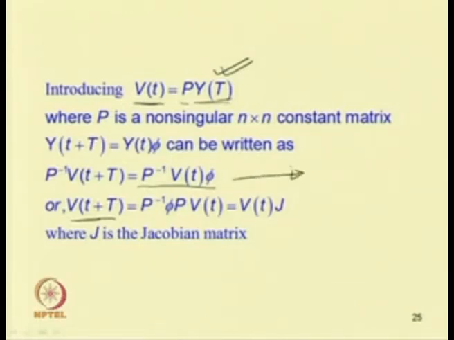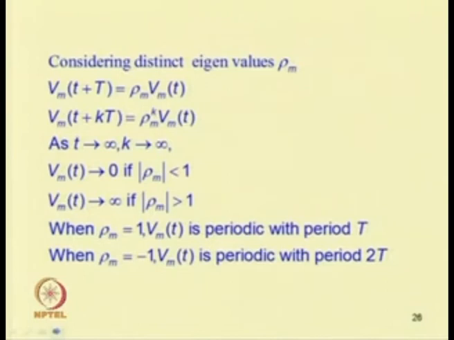So, with P transpose P equal to I, this equation reduces to V(t+T) equal to P transpose phi P V(t), or this is equal to V(t) J, where J is a matrix. This matrix is a diagonal matrix containing the eigenvalues of the matrix phi. So, considering distinct eigenvalues of phi as rho_m, one can write V_m(t+T) equal to rho_m V_m(t).